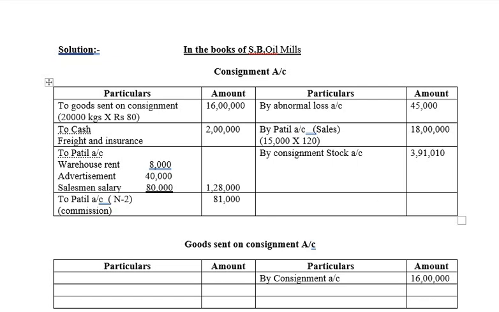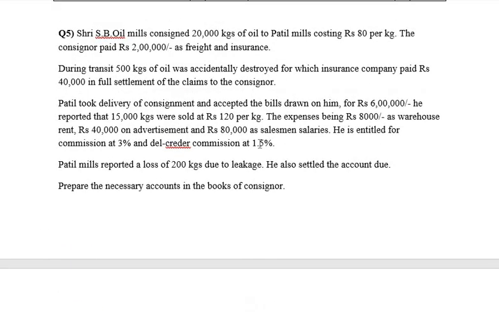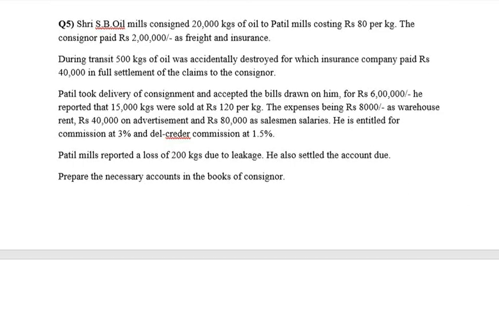Okay, next. So that's it. There's no other entry where we need to calculate.